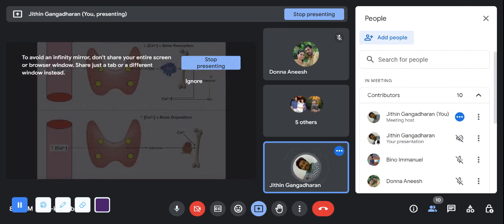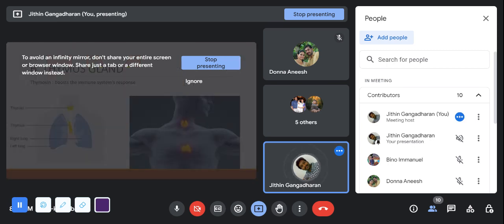So this is what we were talking about. The calcium from the blood will be taken and deposited inside the bones as well as the teeth, whereas the parathormone will take the calcium from the bones as well as the teeth to the blood. So if there is an increase in the calcium in the blood, the calcitonin will be activated, and if there is a decrease in the calcium, the parathormone will be activated.